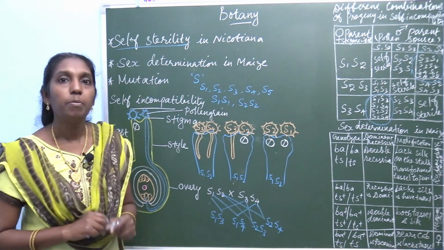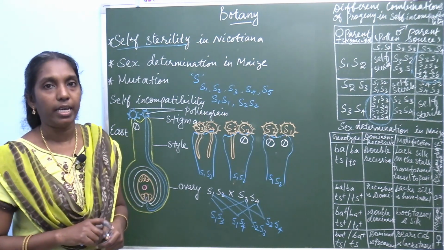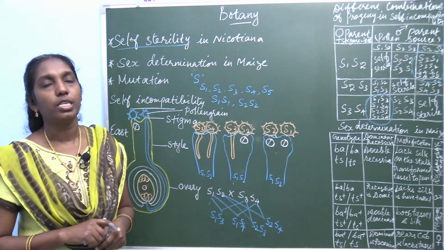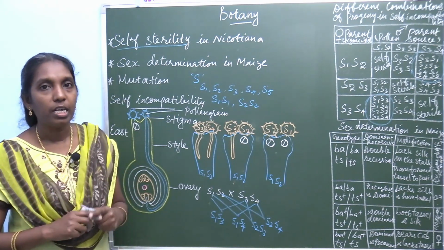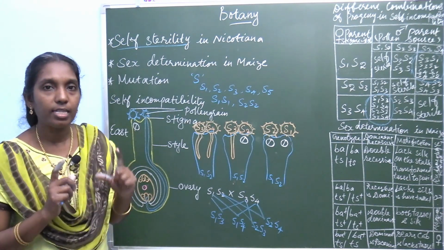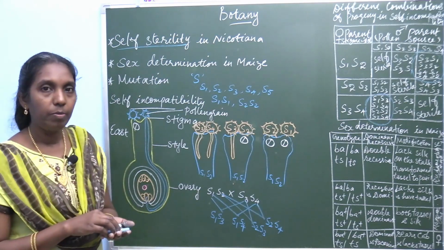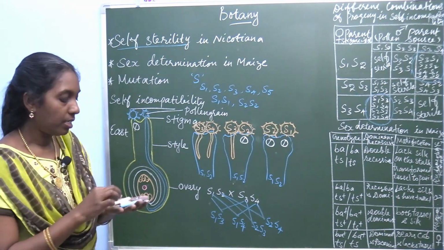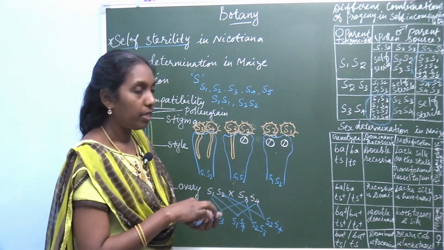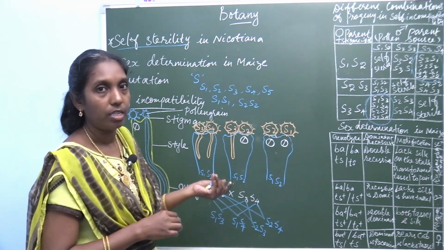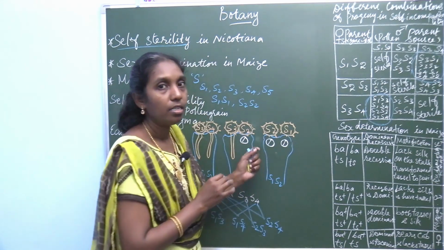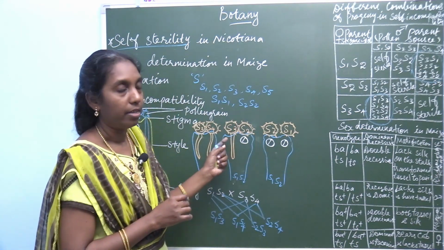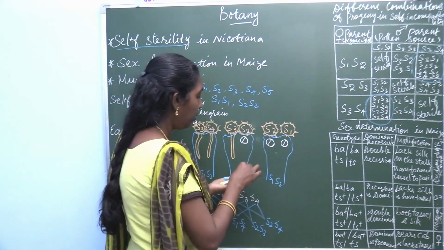Maize is a monoecious plant. What is meant by monoecious? The male and female inflorescence develop in the same plant. Have you remembered this maize plant? I hope that you remembered the first lesson because you wrote the test also. In the first lesson, you drew this same diagram, the maize plant.